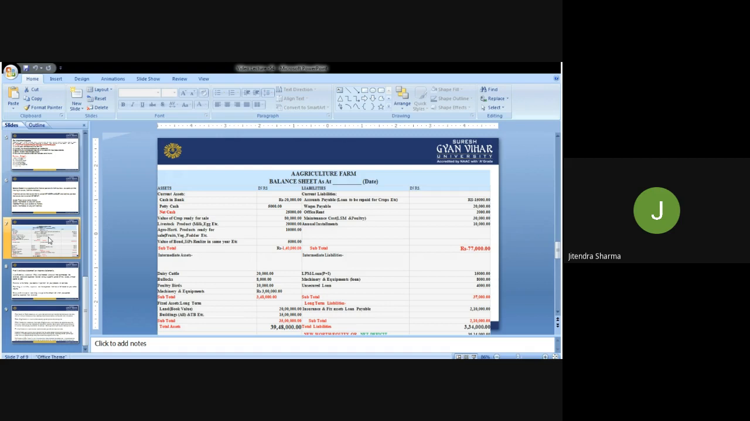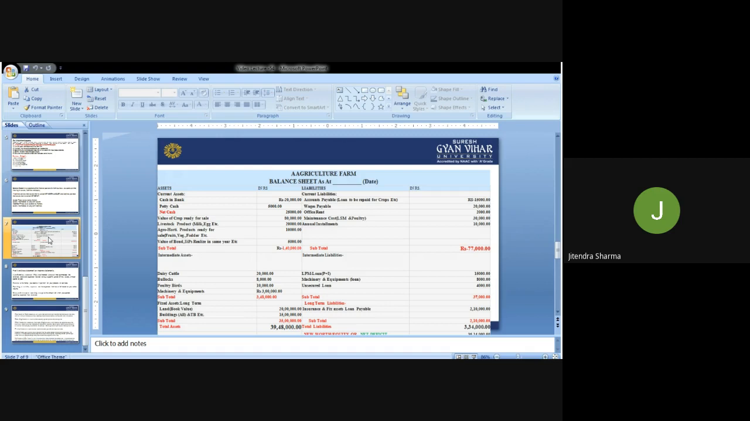And in the liability section, you'll see the insurance and fixed assets loan payable. If he has taken a loan on the farm building, or on the land, then they are the long term liability. So if it is 2,10,000 rupees, suppose he was supposed to pay the interest and the loan on these kinds of things. So they are the long term liabilities.